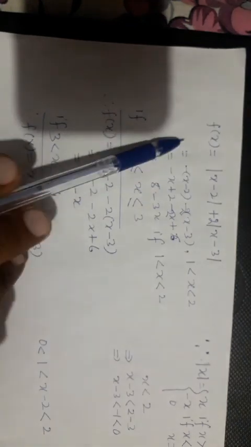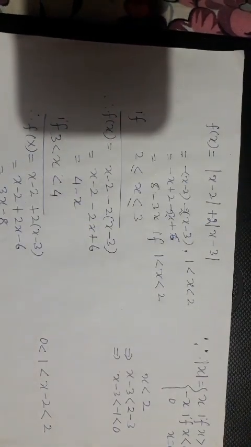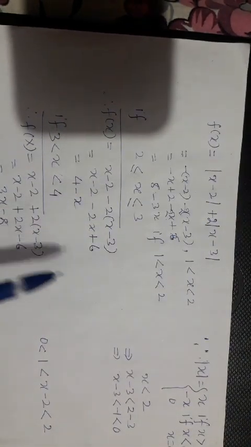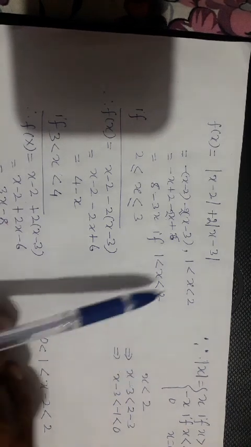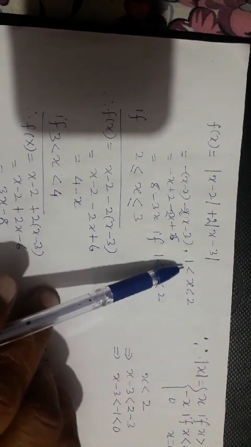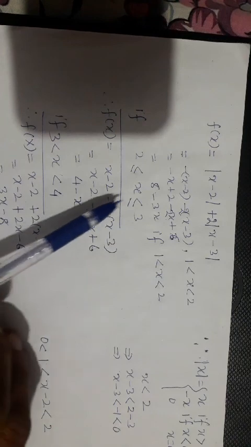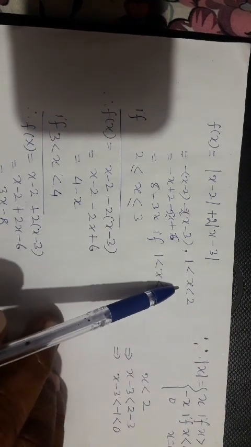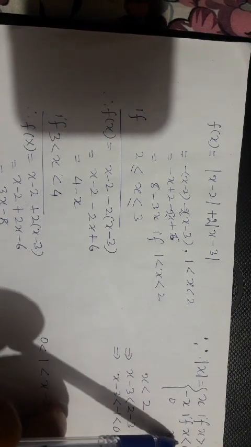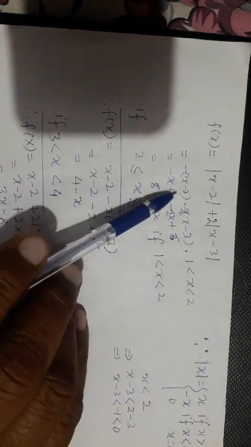If we take x between 1 and 2, then x minus 2 is less than 0, so we write a minus sign here.